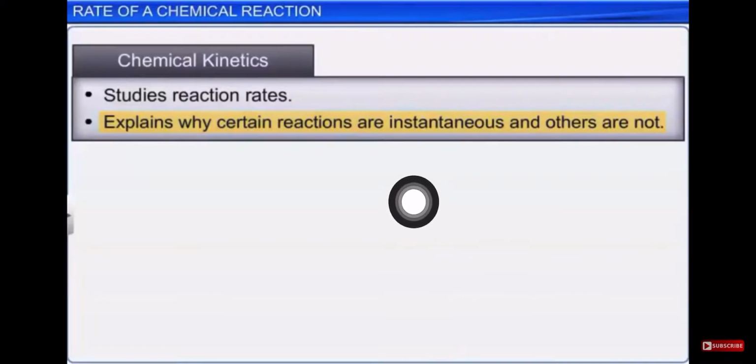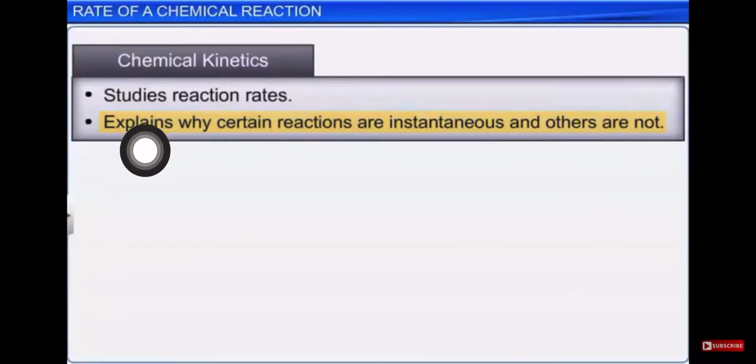If a reaction is very fast, we should know the reason why this reaction is very fast. And if it is slow, then also we should know why it is a slow reaction.